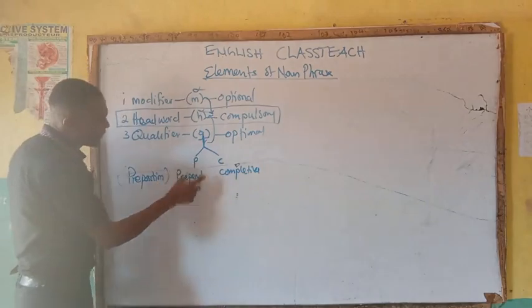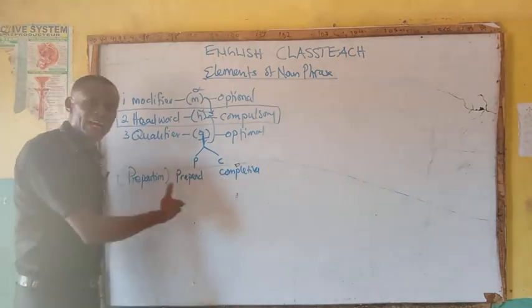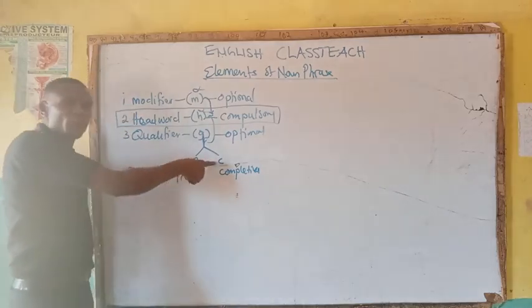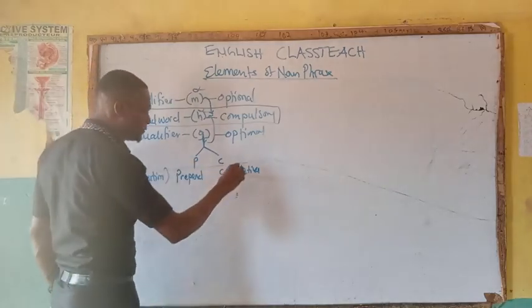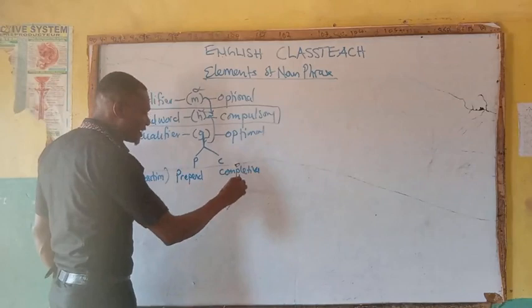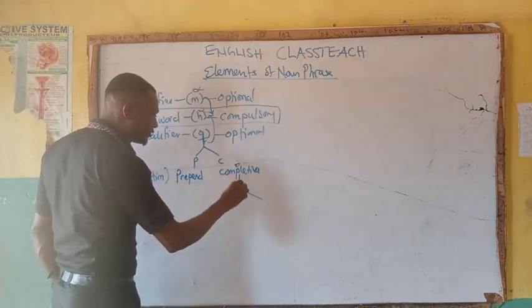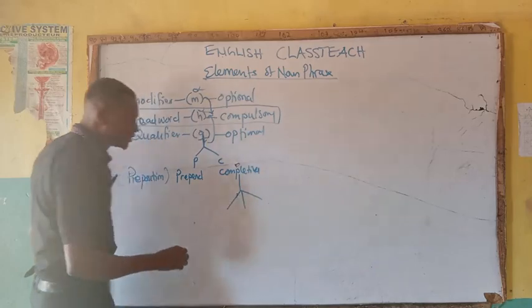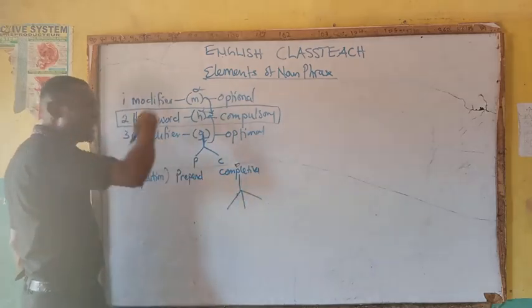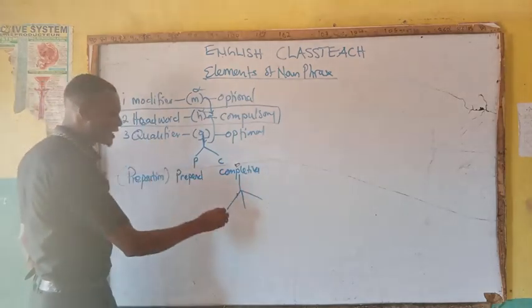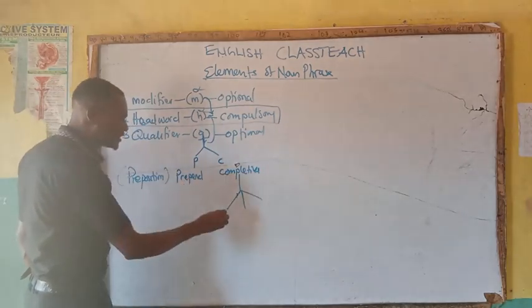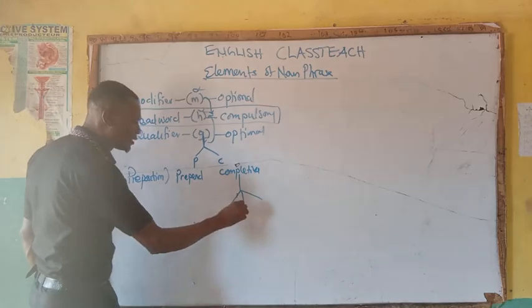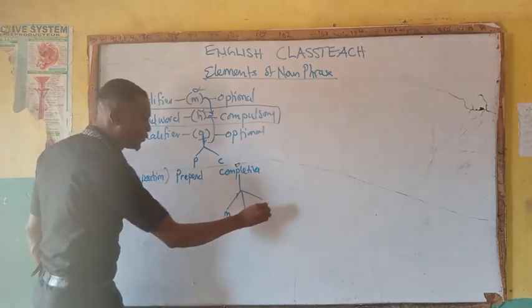Then prepend has no further element, but completive has its own elements. So completive goes forward to pick the elements of noun phrase. So definitely under the completive, we also have M, H, Q.